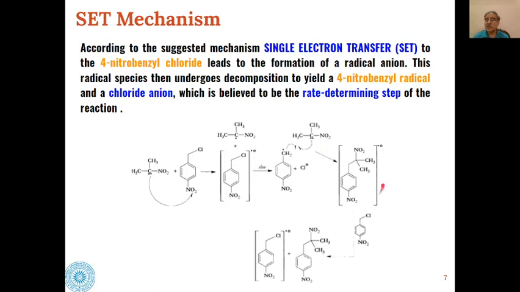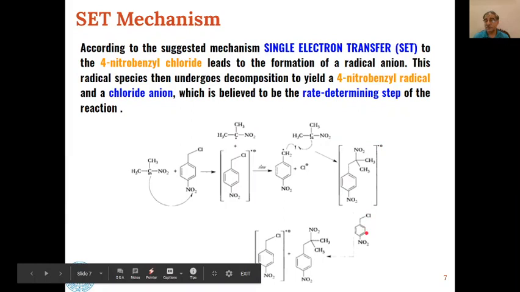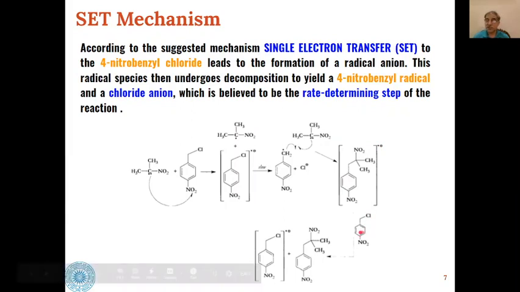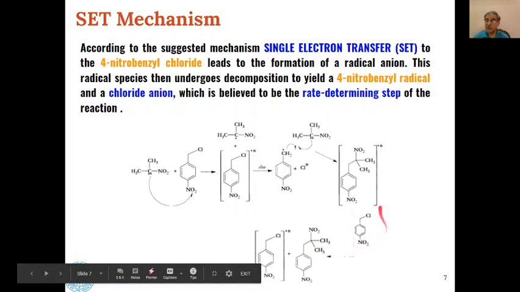That means this type of radical anion will be formed between the benzylic free radical and the nucleophile, and then this radical anion will interact with another molecule of 4-nitrobenzyl chloride, and one electron from this will be transferred to the alkyl halide, and this will become a radical anion and we will get the product, that is, the C-alkylated product will be formed.